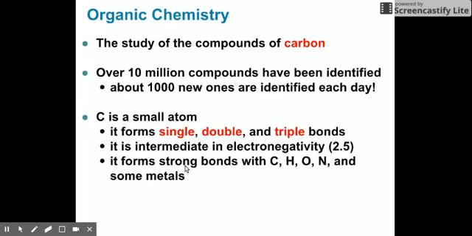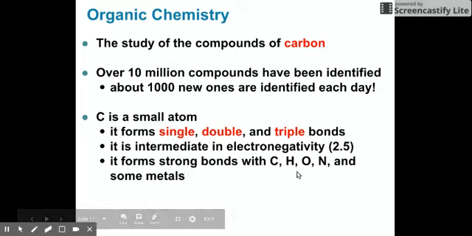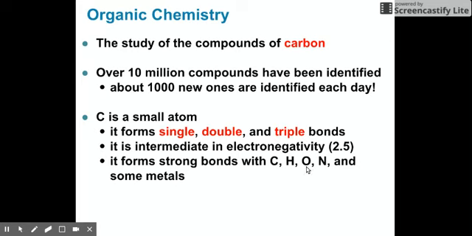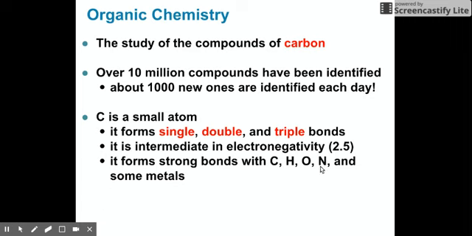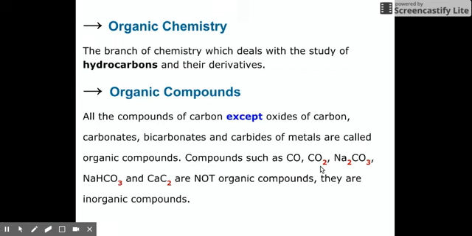And carbon forms strong bonds with hydrogen, oxygen, nitrogen, and a few metals. But usually it's these three nonmetals, H, O, and N, that carbon pairs itself to. So organic chemistry studies carbon-containing compounds, particularly hydrocarbons, and the derivatives of these hydrocarbons,